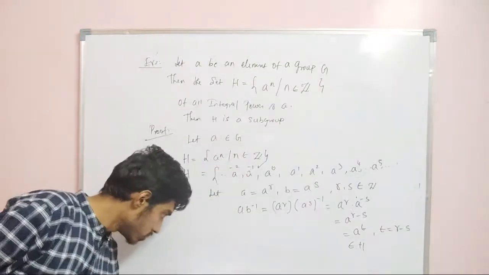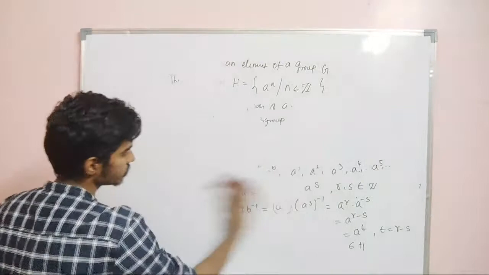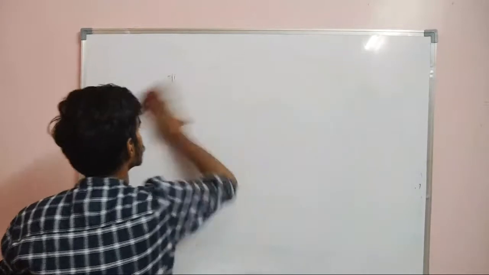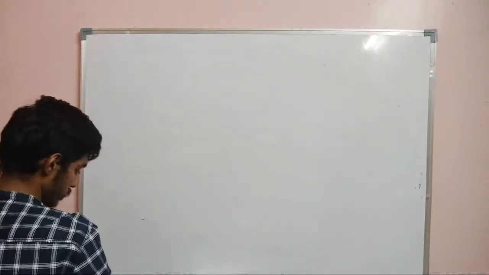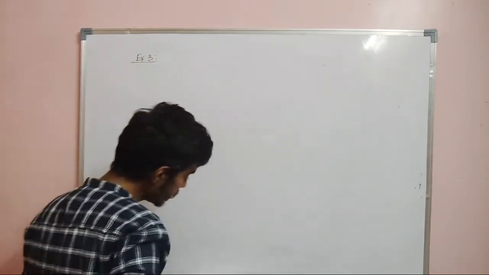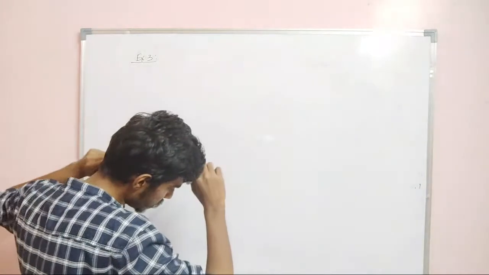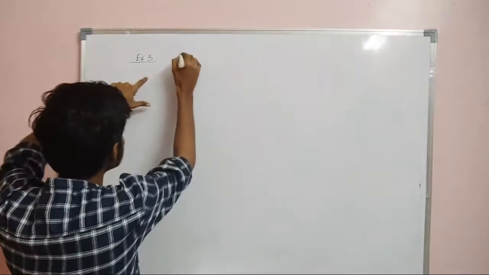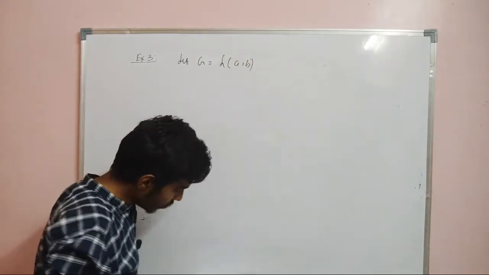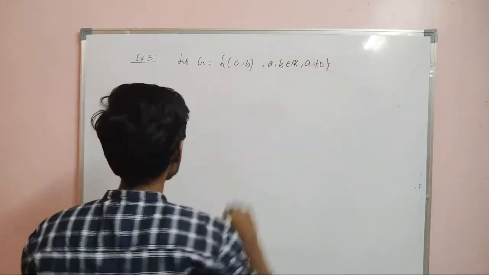Now exercise 3. Exercise 3 is: let G be the set of all ordered pairs (a, b) of real numbers. So actually we have proved this. Let G be equal to the set of all ordered pairs of real numbers (a, b), b belongs to R, a not equal to 0. Actually, I already proved this, right?